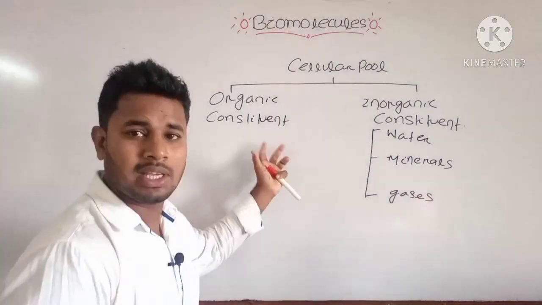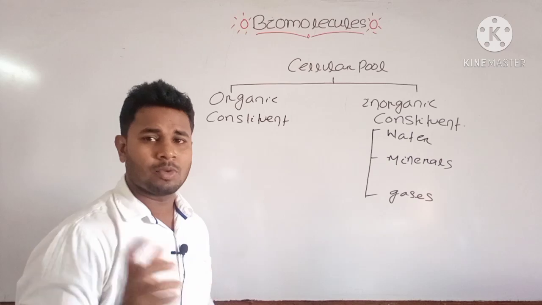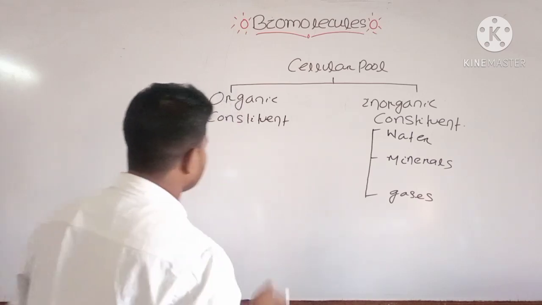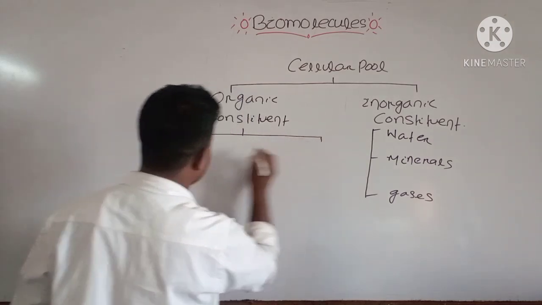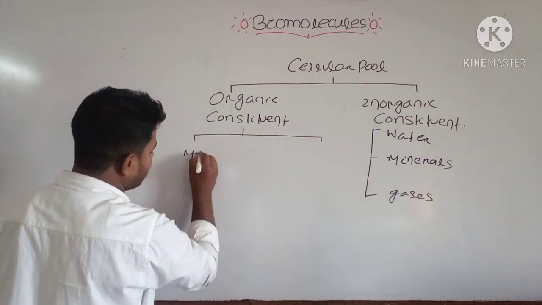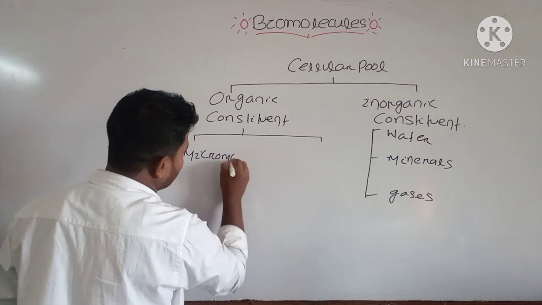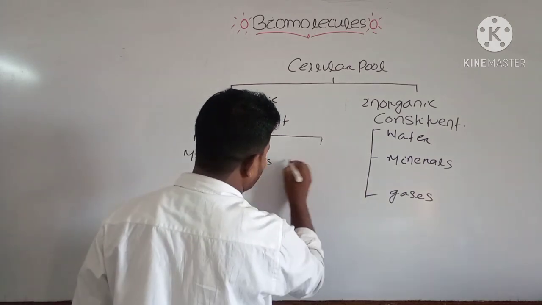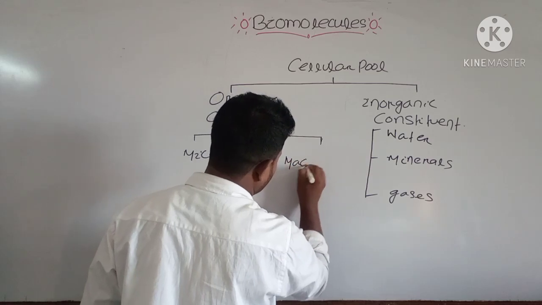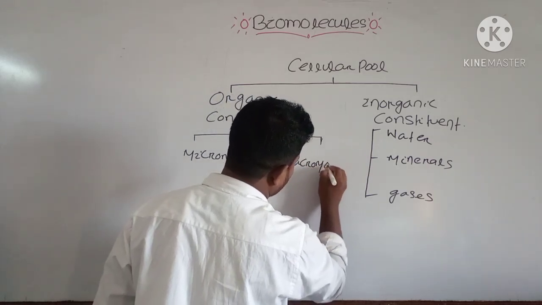And if you consider the organic component, it is mostly of two types. Basing on their size, the organic constituent can be divisible into two types. One is your micromolecules and next one is your macromolecules.